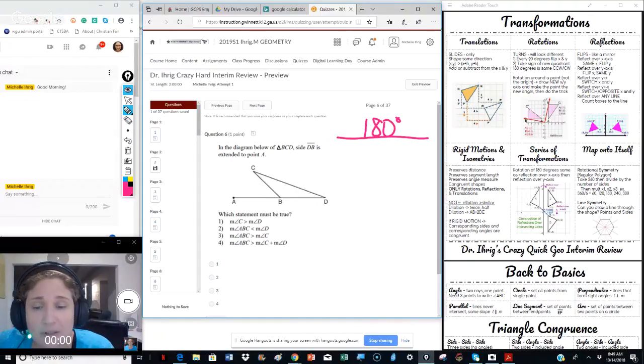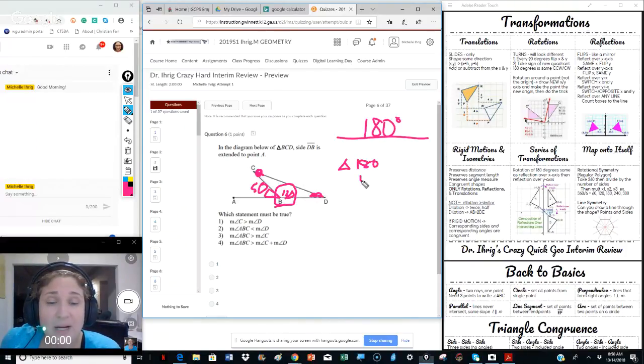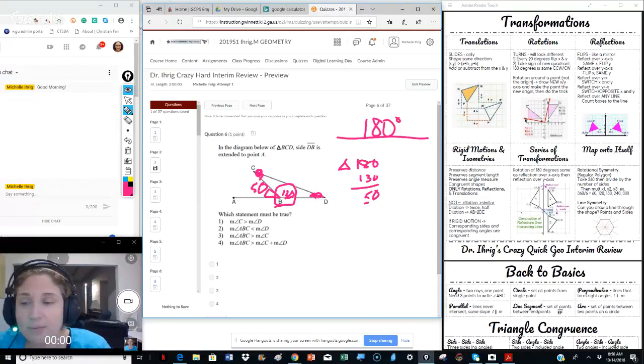Well, we also learned that this angle right here is the sum of this and this. And we learned that because if we know a straight line has 180 degrees and we know triangles have 180 degrees, that's how it works. So for example, if this was 50, that means that this angle is 130 because a straight line is 180. We subtract that 50, we know we have 130. But a triangle is also 180. So if we subtract that 130 degree angle, that only leaves us 50 for both of these. And that's in essence what the proof is.